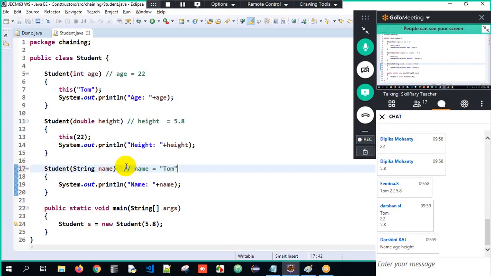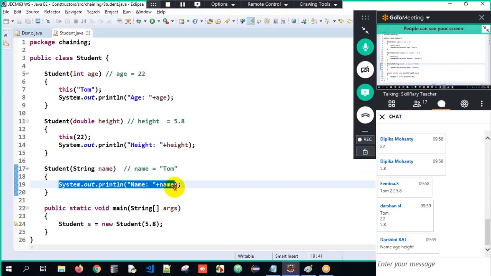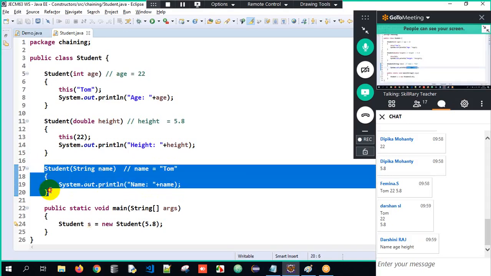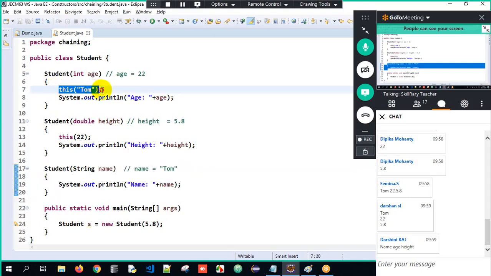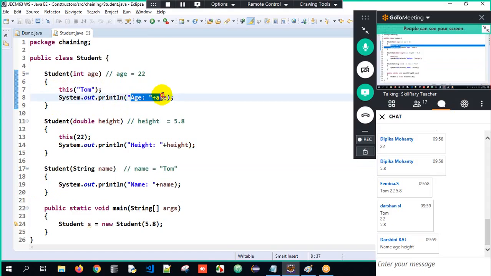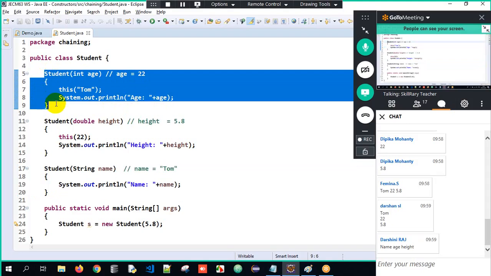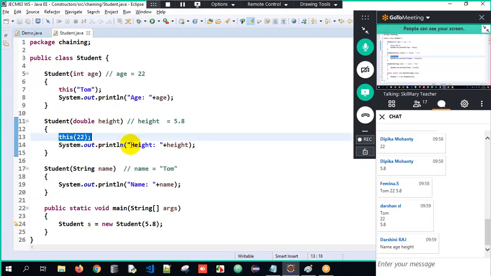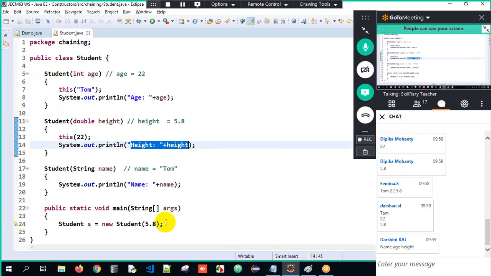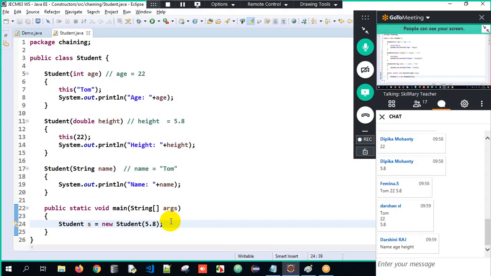Very good. Now what am I doing here? First, Tom will get printed as the name, and what is the name I have passed? Tom. Tom will get printed. After this constructor got executed, it has to go back to the caller. Who was the caller? This guy. And what is the next line of implementation? Age equals 22. And after executing this constructor, the control goes back to its caller. Who called him? The second constructor. So the height will get printed here, and the control will come back to the caller. So the output will be name, age, height.